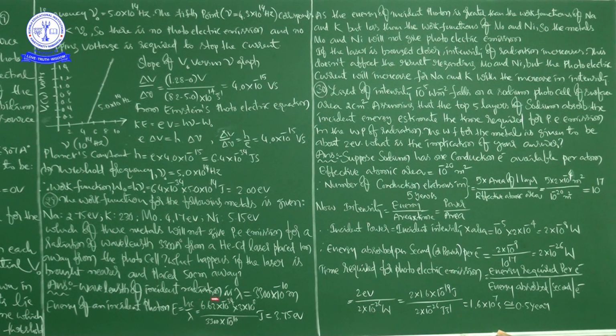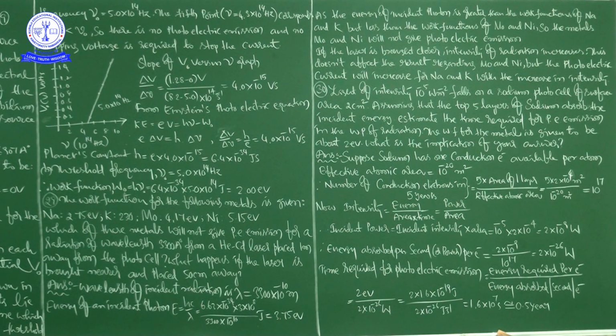First, what is the wavelength given? 3300 angstrom unit. We are writing it in meters. You know very well, 1 angstrom unit is equal to 10 to the power of minus 10 meters, right? So lambda is equal to 3300 into 10 to the power of minus 10 meters. Okay. Now, energy of an incident photon.